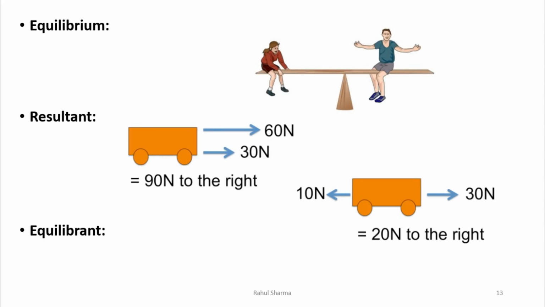Now we will see the equilibrant. When a number of forces are acting on a body which change its state of rest or uniform motion, then an equal and opposite force required to bring it into equilibrium is known as the equilibrant.